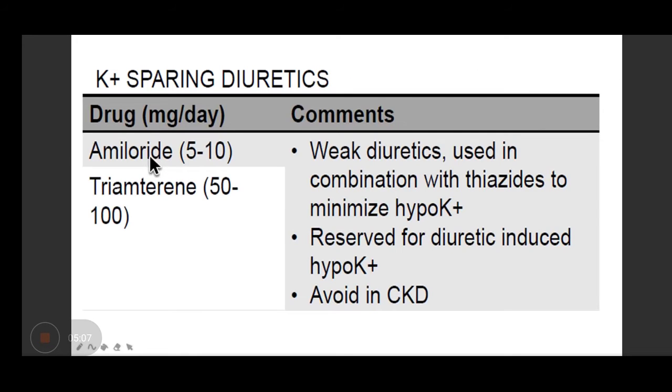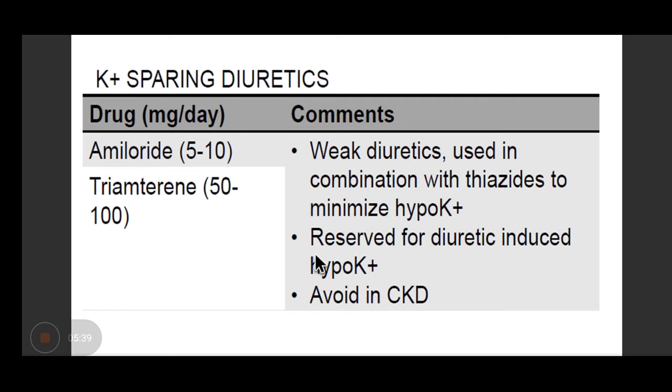Right? So we have these two drugs. They are very weak diuretics. They are not used for producing diuresis. Rather, they are only used along with thiazides or loop diuretics to prevent the potassium loss. That is the only reason. You won't use any potassium sparing diuretic exclusively to produce diuresis. No, they are only used as an add-on drug either with thiazide or with loop diuretics to prevent the potassium loss, which is the main adverse effect of all diuretics, right?